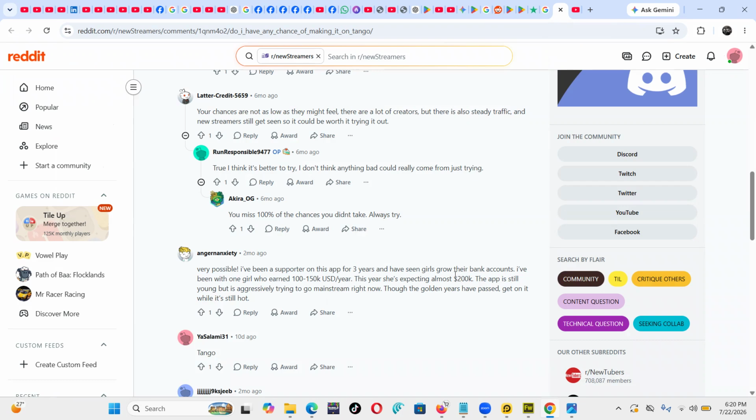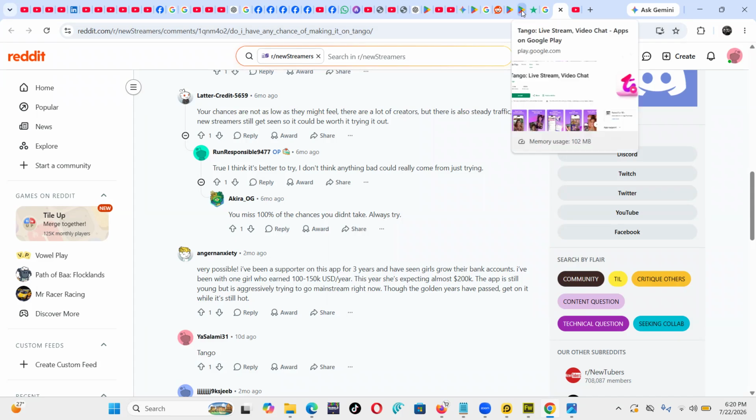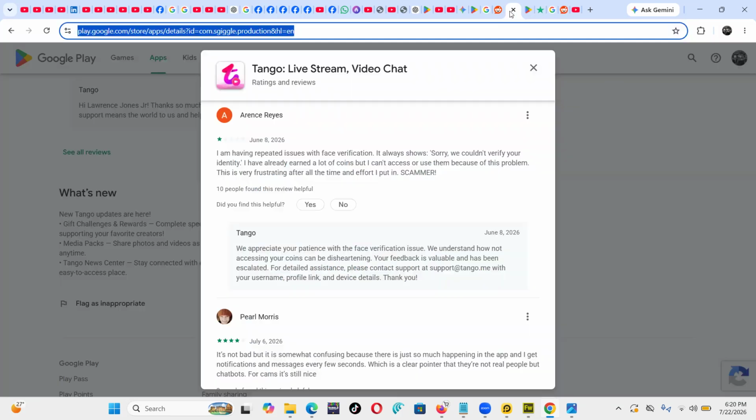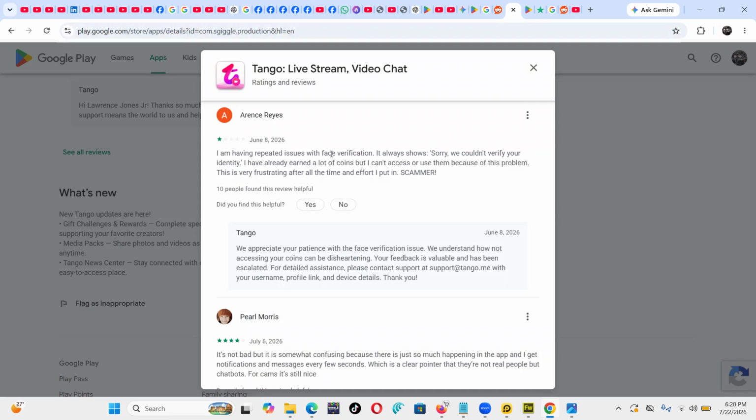But anyway, everyone has their own way of doing things on this platform. It's hard to know how to make it like another person, but I think it depends on someone's style. Okay, and when you go to the comments on Play Store, there are some people complaining about ID verification. So it means when you have earned money, you will need to verify your identity. It has to match, I think, your face or something. So that is important.